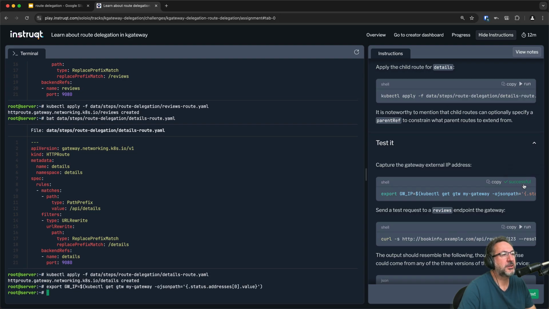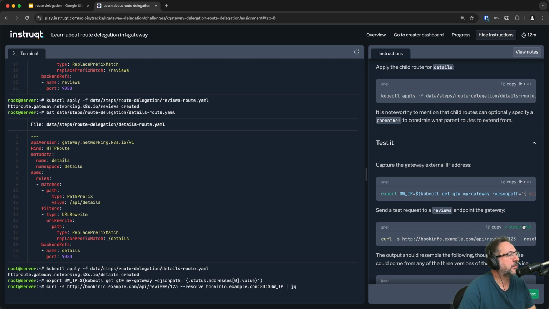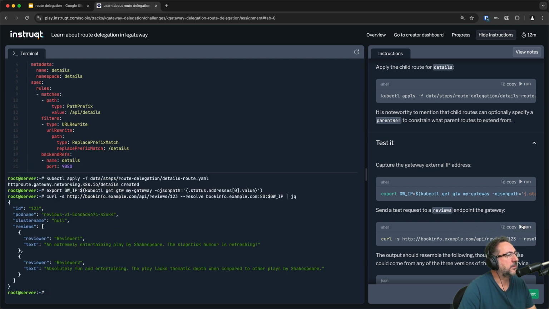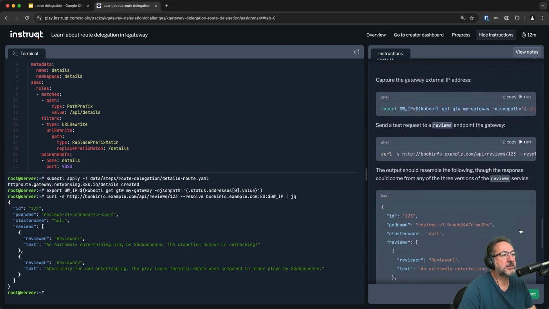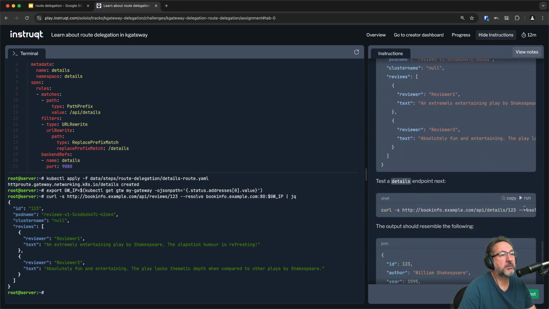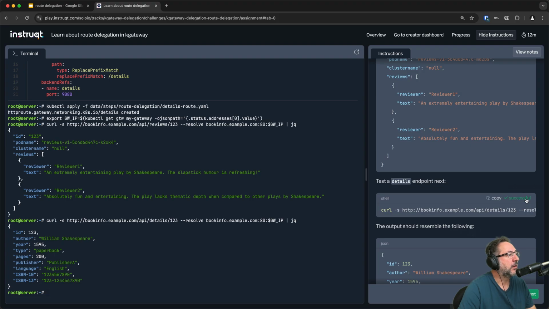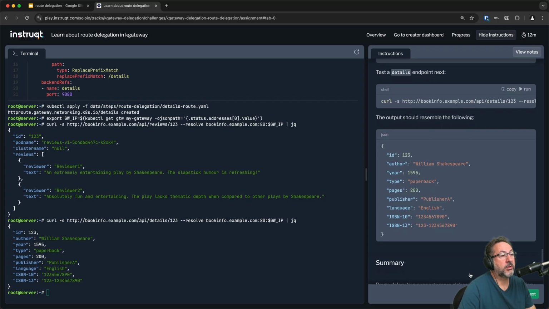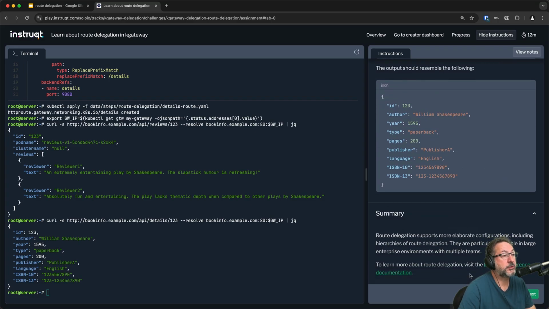Let's test it. Let's go ahead and grab our gateway IP address, send in a curl request, maybe first to the reviews endpoint, and see if the request is actually functioning as expected. And indeed it does. And we can do the same thing for the details endpoint. It looks like a single API, but it's really apportioned to two separate services, and the routes are kept separate, each maintained by a different API team. And that was the goal of the exercise, and indeed of the feature, the route delegation feature.